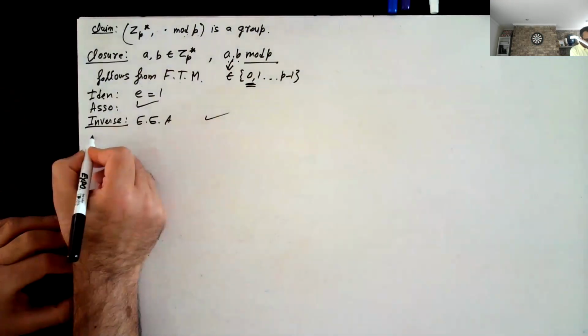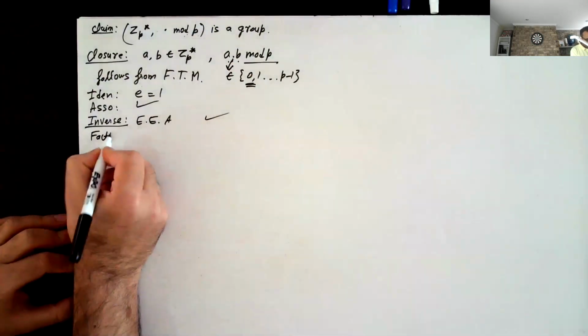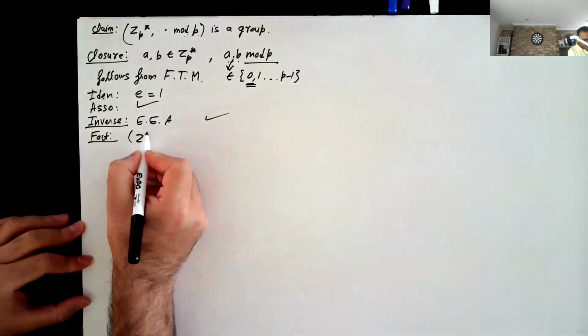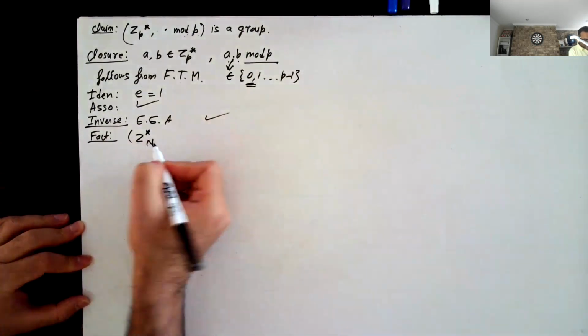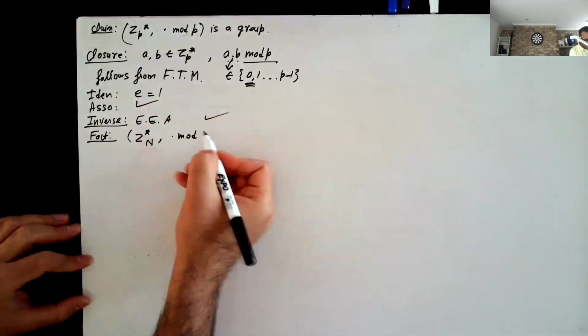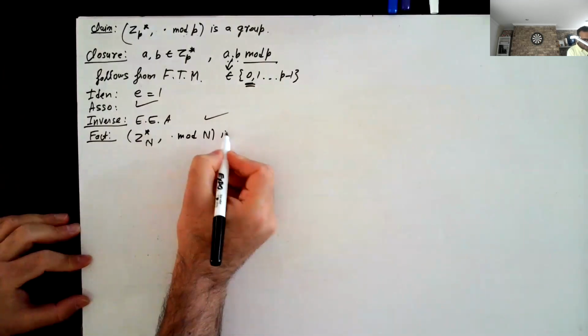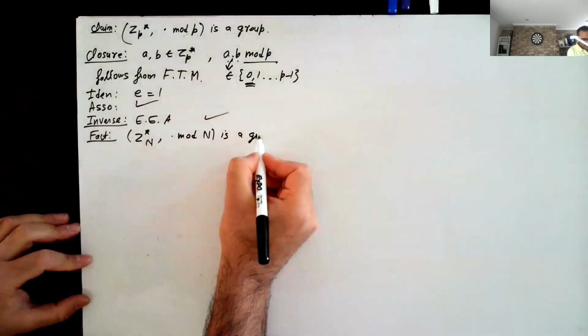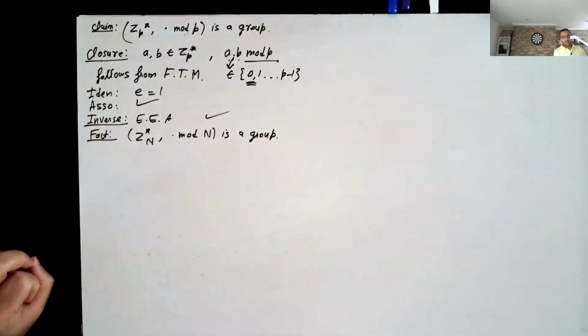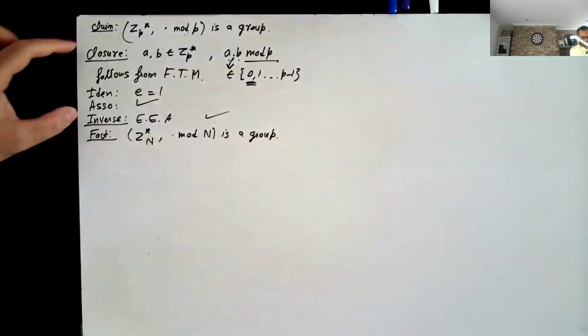In fact, we can even generalize it, although we will not do it right now. For any n, Zn star with multiplication mod n is a group. Let me leave this as an exercise. Try to extend the closure and the inverse property for this.